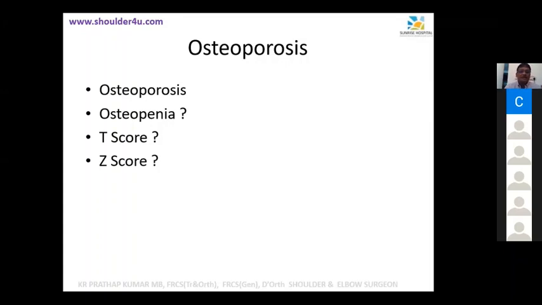I will just highlight it for you because you are the only one who is answering. It's below 30 years. So for the pediatric age group and younger age group, we need to use a Z score, and for research purposes, and to see the progress year after year. If you are taking the bone density to see the progress of your treatment, Z score is very important. Okay, sir.